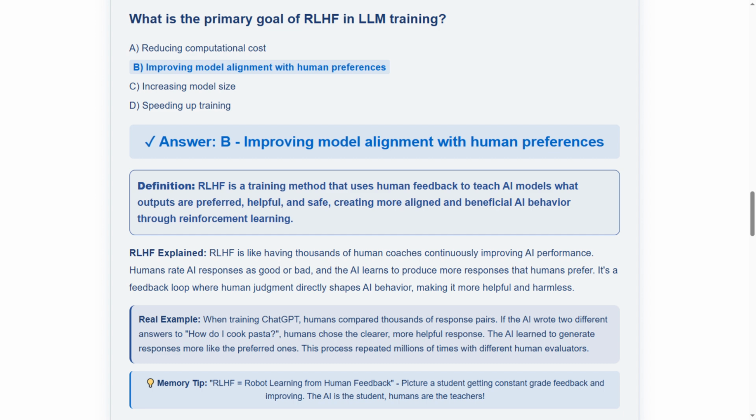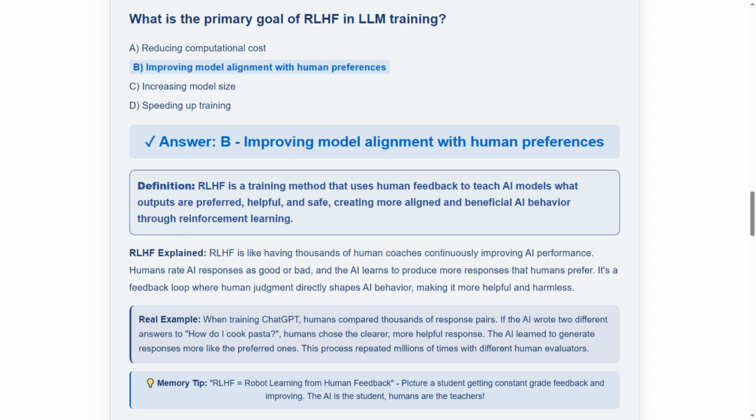Our practical example explains how, when training ChatGPT, humans compared thousands of response pairs. If the AI wrote two different answers to "How do I cook pasta?", humans chose the clearer, more helpful response. The AI learned to generate responses more like the preferred ones. This process repeated millions of times with different human evaluators. This demonstrates learning through comparison and preference.